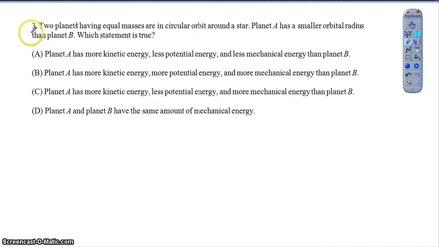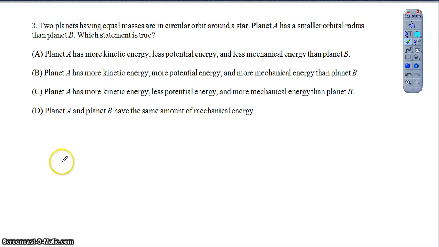Question 3 here does ask us to use several of our new relationships, our new understandings, because it asks us about kinetic energy, potential energy, and mechanical energy for these two different planets. So we really do want to consider each of those different types of energy, and then see how they all relate together. So let's just go ahead and think about it. Planet A has a smaller orbital radius. They both have the same mass, right?